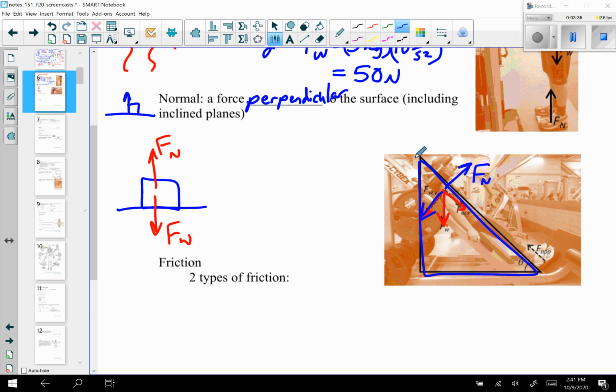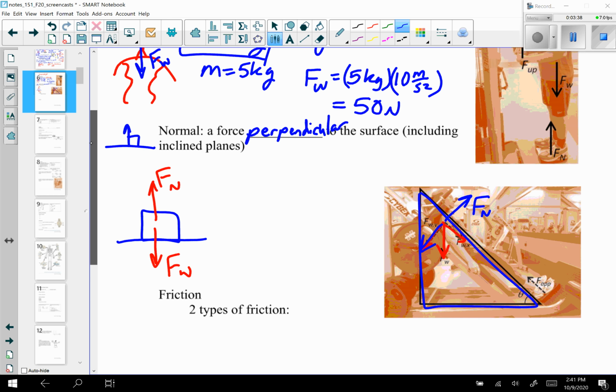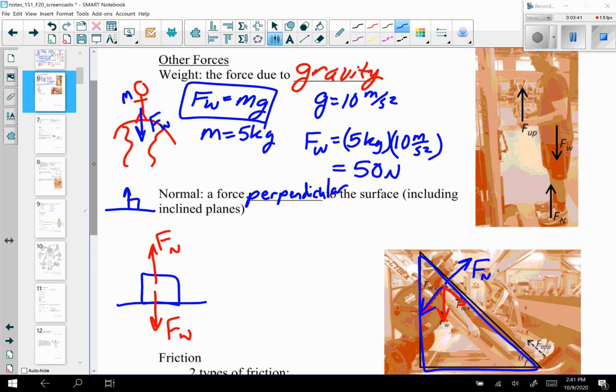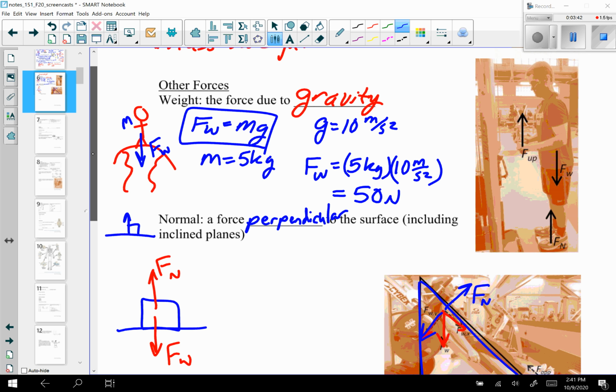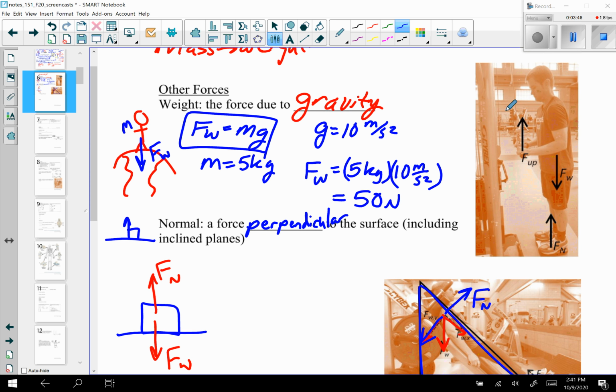We can also see that sometimes the normal force is equal to the weight, but sometimes it's not. But this is a cable machine, a cable push-down machine. This is me from some years ago. I've labeled all the forces that are at work here. I have the weight that is going downward, and then I have F up. I think I had about 300 pounds on that cable, that push-down pulley machine, and I was pushing down with all 300 pounds. So I have the cable that's pulling up on my hand, and then I have the weight, and then I've labeled here the normal force.